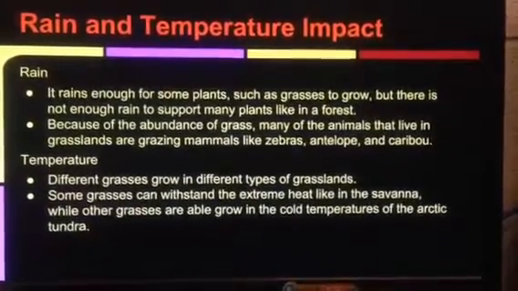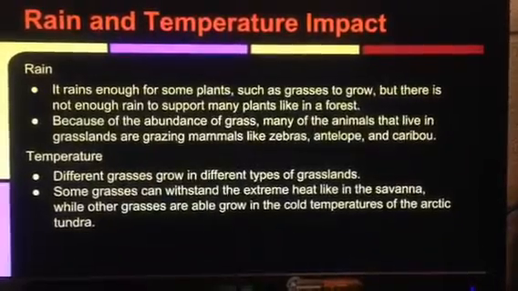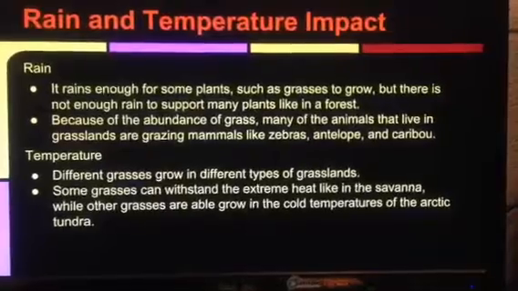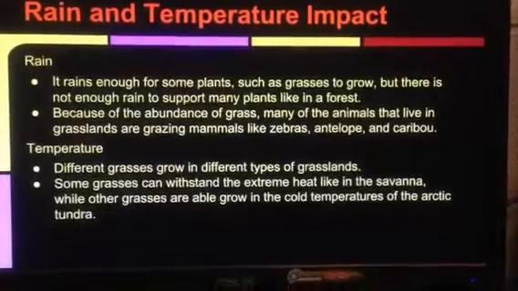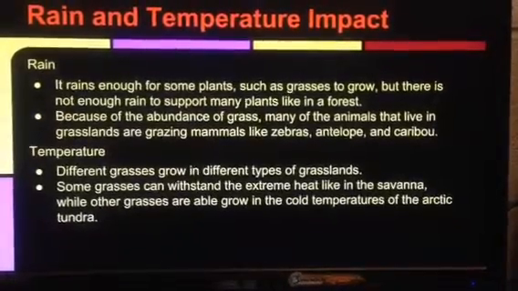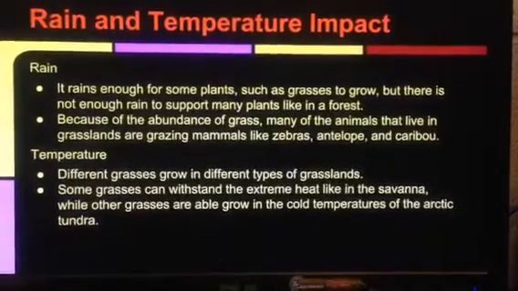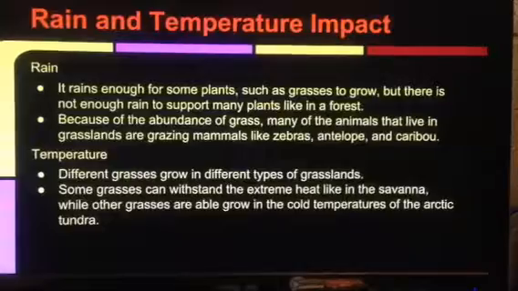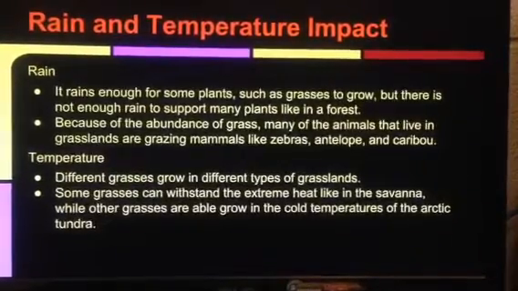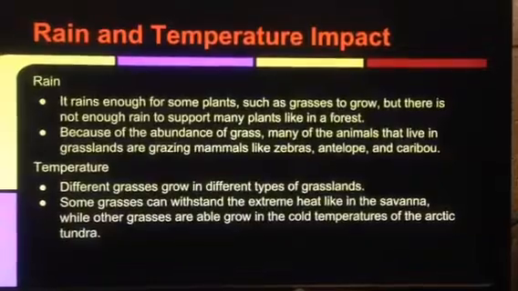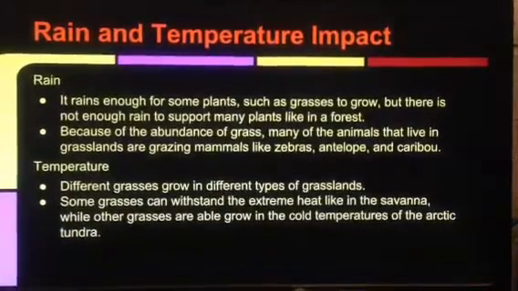It rains enough for some plants, such as grasses, to grow, but there's not enough to support plants like in the forest. Because of the abundance of grasses, many animals that live in the grasslands are grazing mammals like zebras, antelope, and caribou. The different grasses grow in different types of grasslands. Some grasses withstand extreme heat, like in the savanna, while others are able to grow in cold temperatures, like the Arctic tundra.